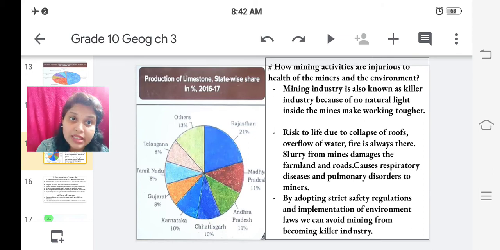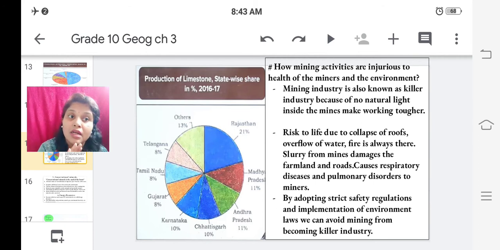Fire is always there. Slurry from mines damages the farmlands and roads. The slurry from the mine which is thrown outside on the roads and farmland damages both these things very badly. So without treating that slurry, if you throw it, it will cause damage, so you need to treat that slurry. Mining causes respiratory diseases and pulmonary diseases to the miners,